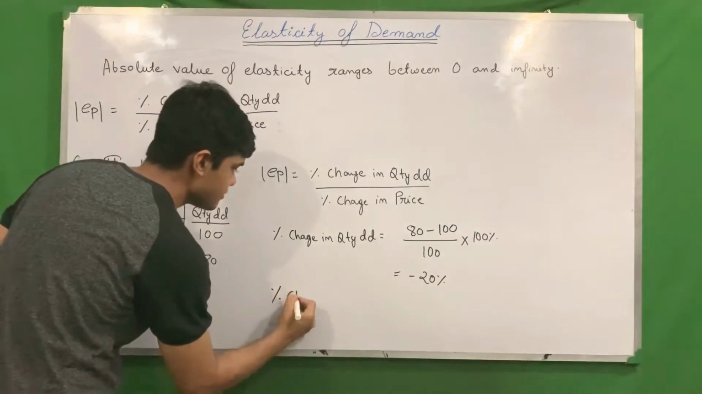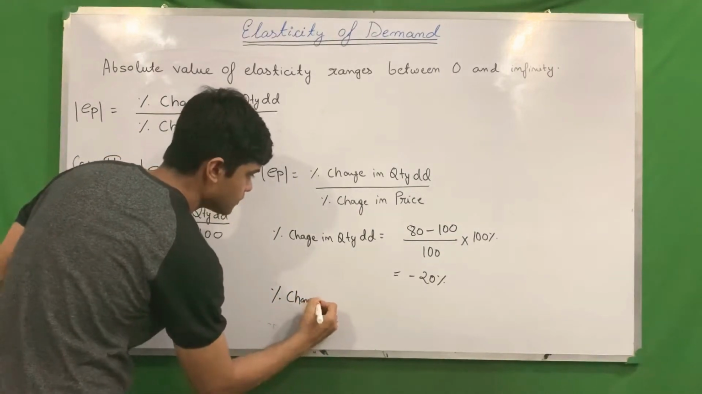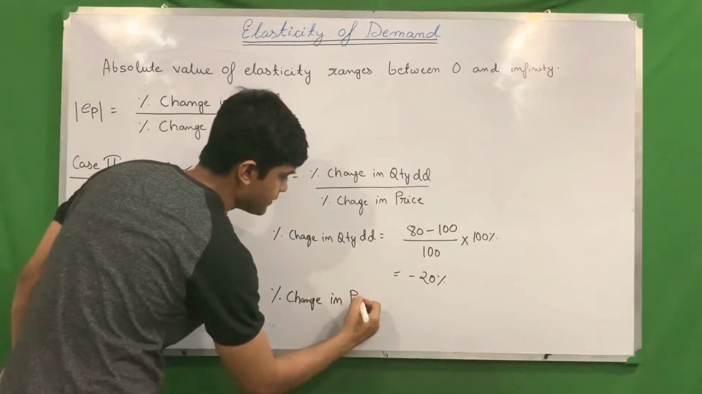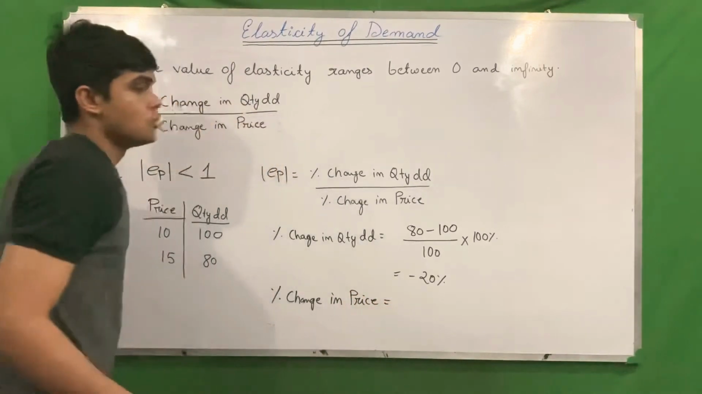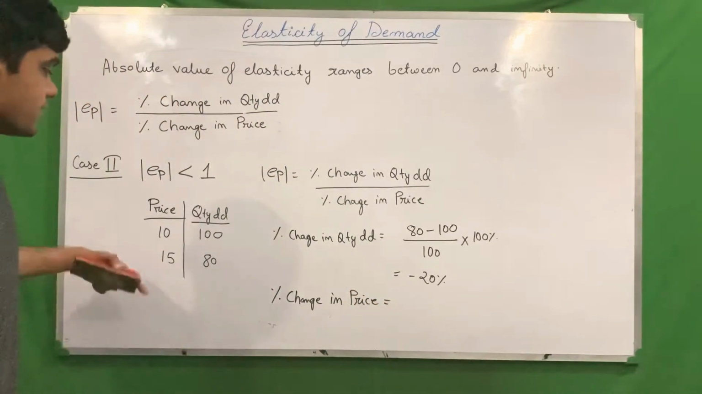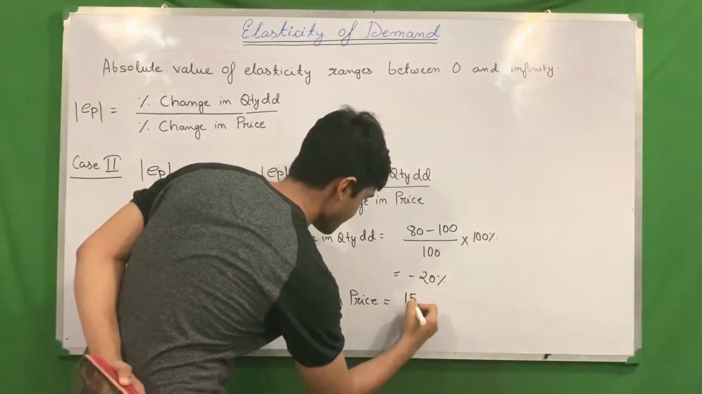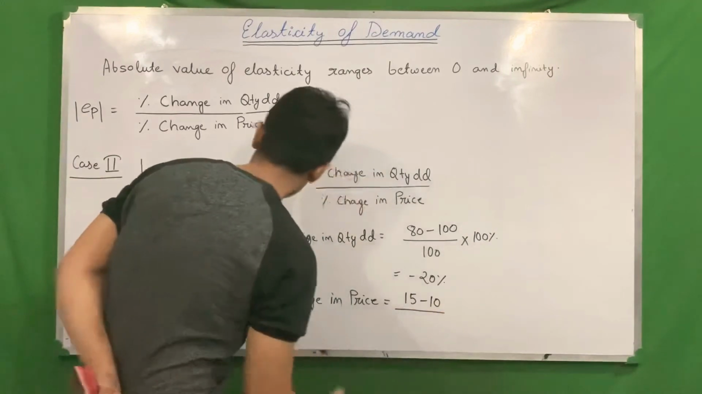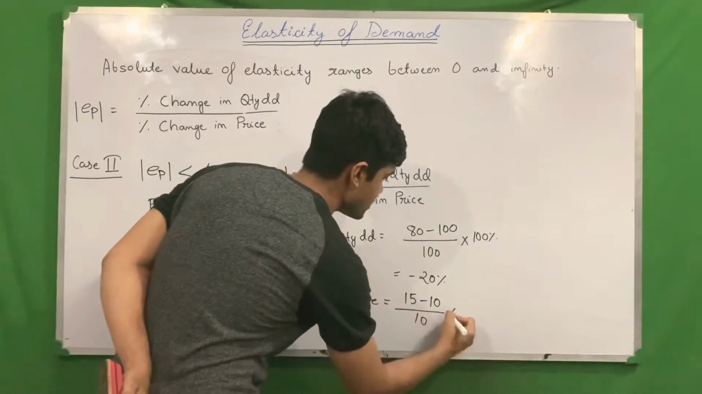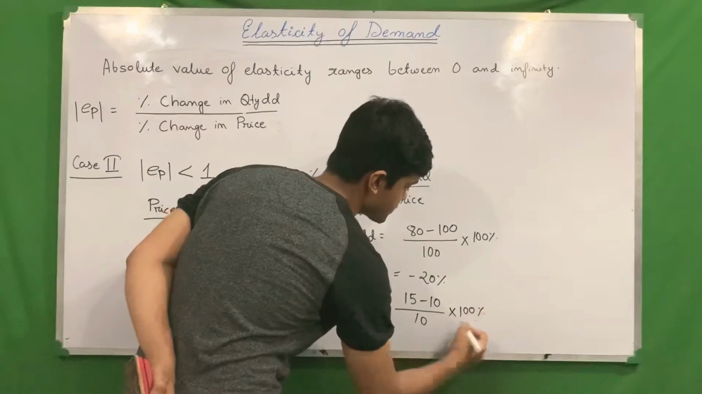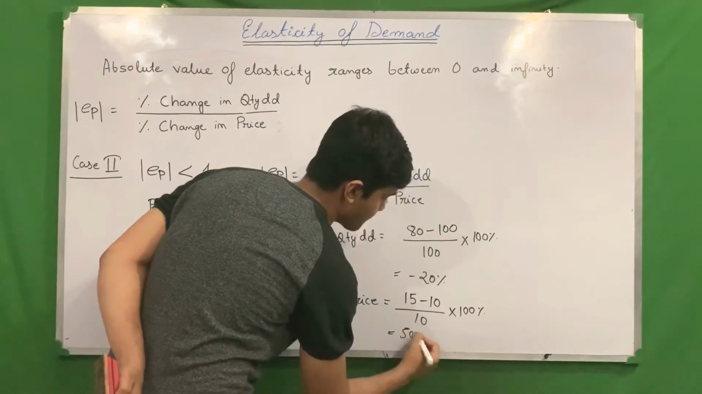Percentage change in price, how much will it be? New price minus old price divided by old price into 100. So new price is 15 minus old price divided by old price into 100%. We already got this to be 50%.